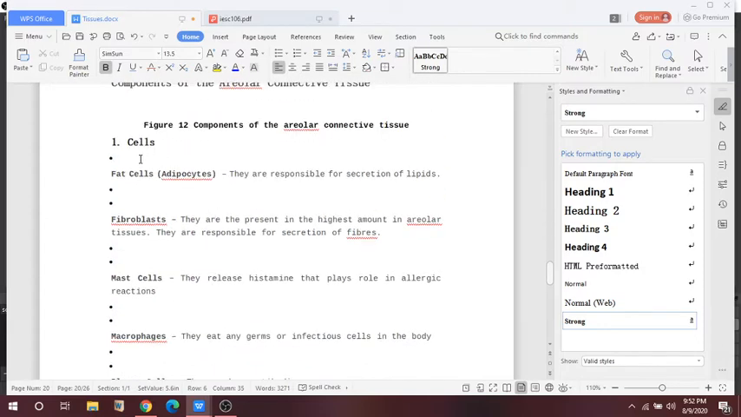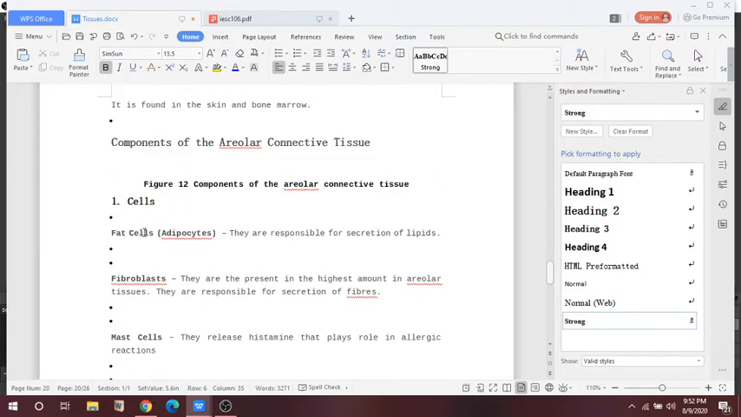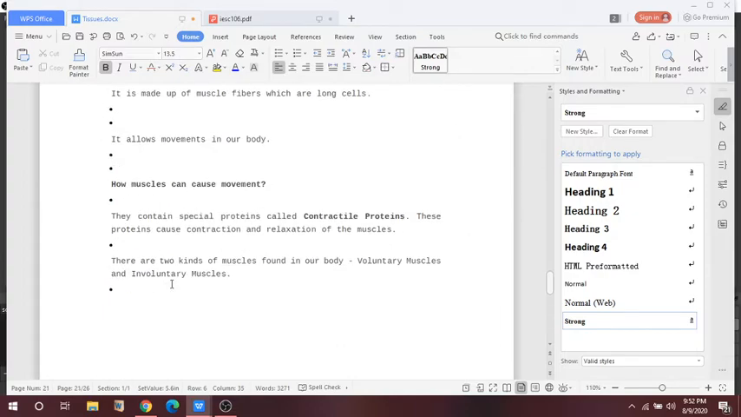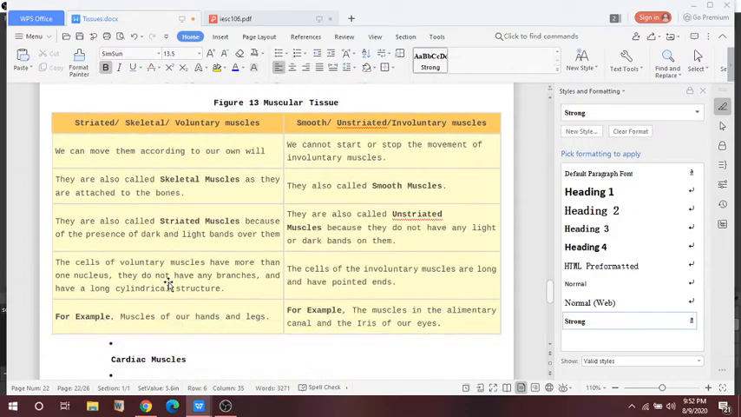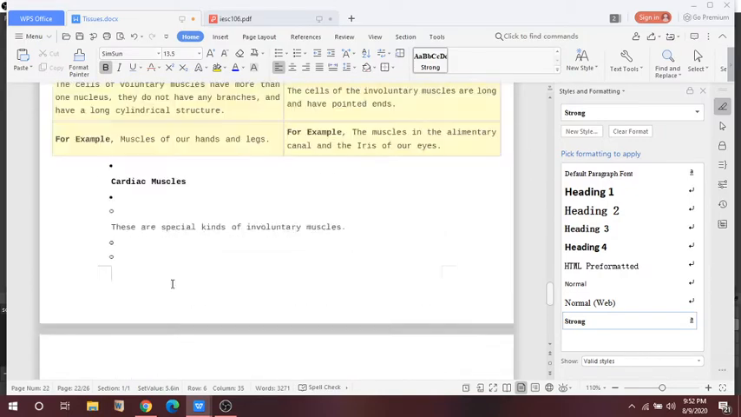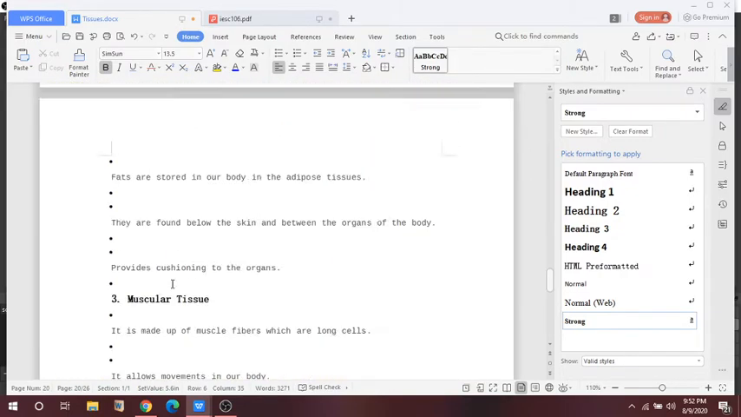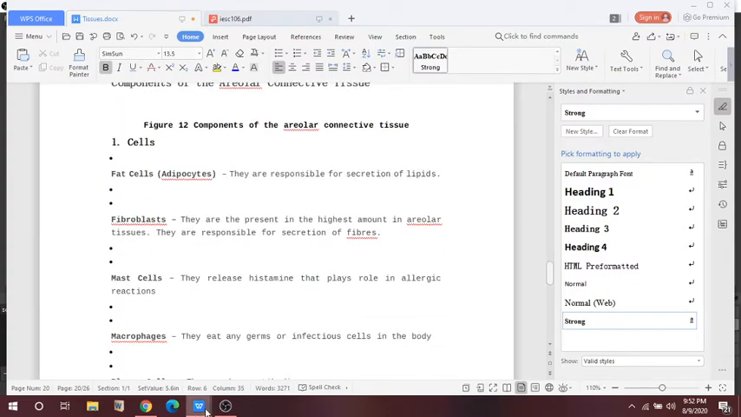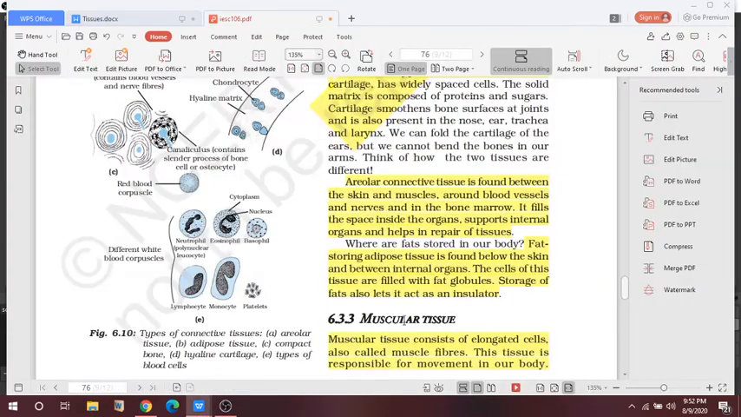These are the components: cells, fibers. Muscular tissue, cardiac muscles, nervous tissue, we will study from here. Now, have you ever imagined where the fat is stored?